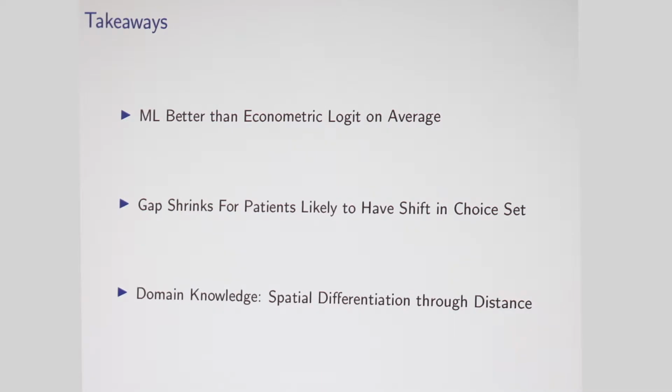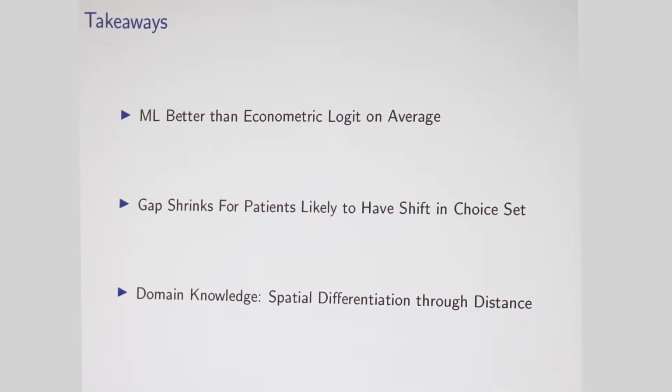But as we try to isolate to patients that had a big shift in the choice set, so they're likely to be really affected by this disaster, we find that the gap between the econometric model and machine learning models shrinks. And in the limit, that gap goes to zero. I'll show you that in the talk. And so then finally, the question is, why would the economic model have some utility when there's a big shift in the choice environment?